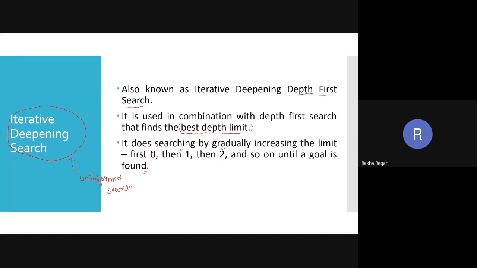So this is some discussion about iterative deepening search. It is also named iterative deepening depth first search, and it is used with depth first search to find the best depth limit. After that, we will get the goal, and it searches by gradually increasing the depth limit. It first explores depth 0, then depth 1, then depth 2, and when we find the goal, it stops.